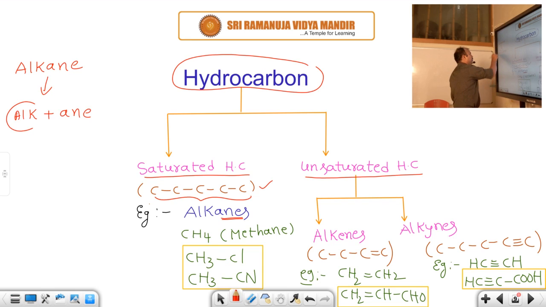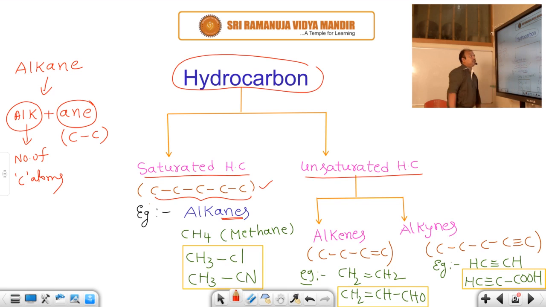Alk means number of carbon atoms, and ane means only single covalent bonds between carbons in the chain.